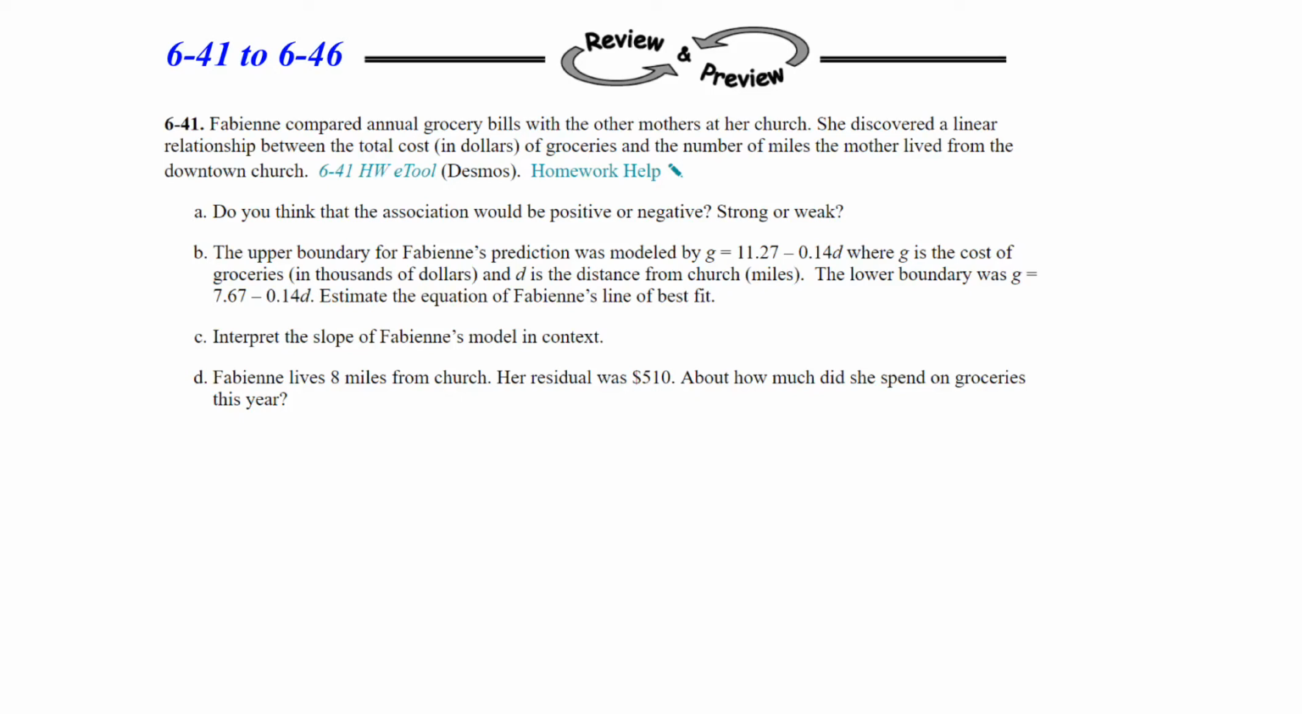Welcome to Chapter 6, Homework Questions 41 through 46. Fabian compared annual grocery bills with other mothers at her church. She discovered a linear relationship between the total cost in dollars of groceries and the number of miles the mother lived from the downtown church. Part A, do you think that the association would be positive or negative and strong or weak?